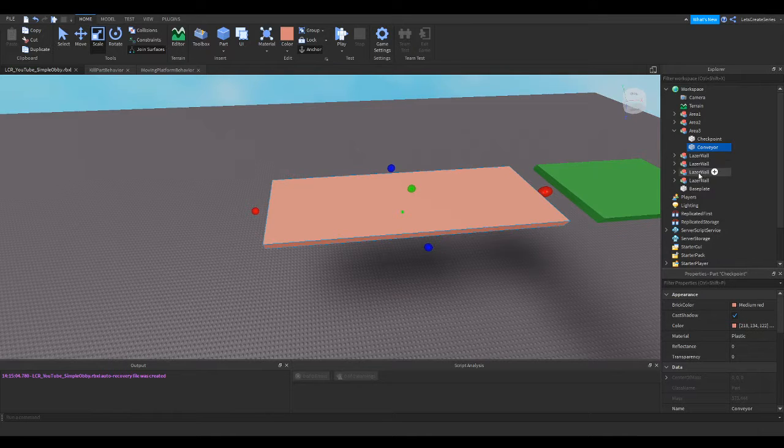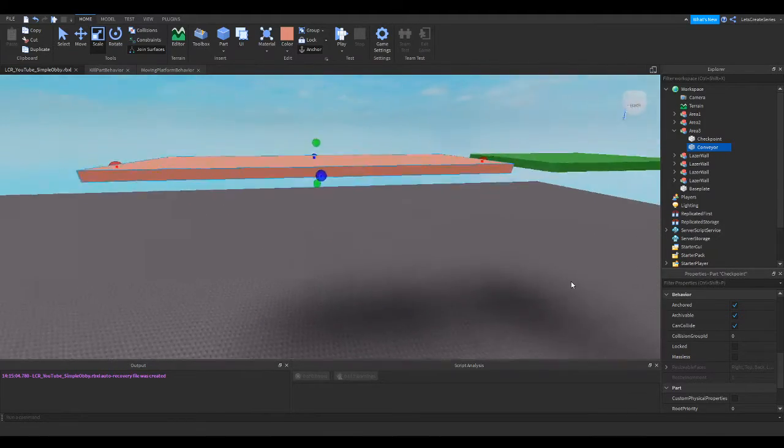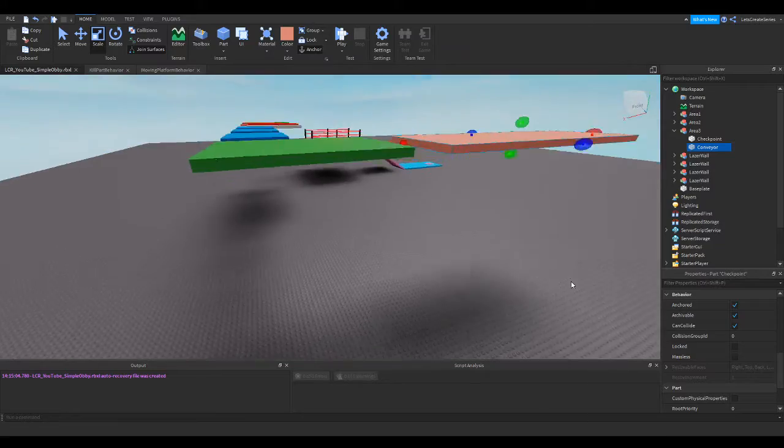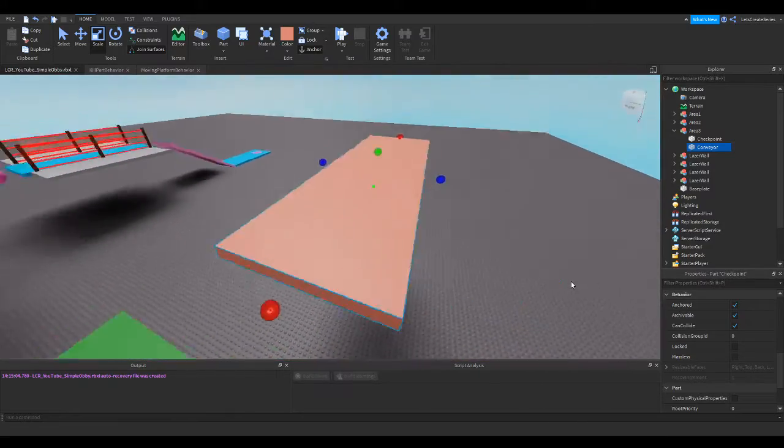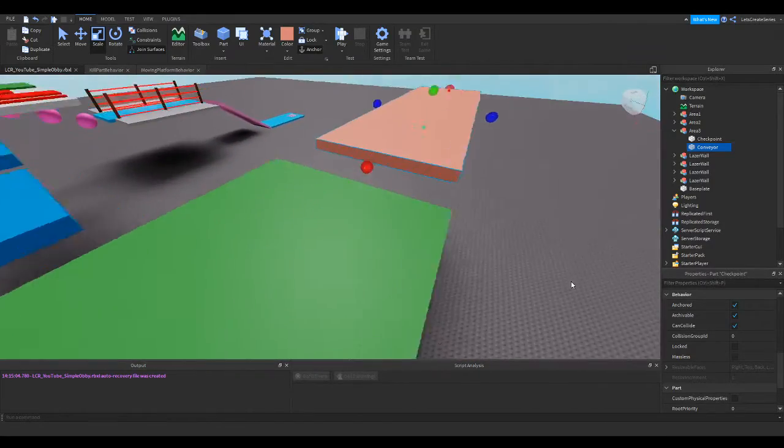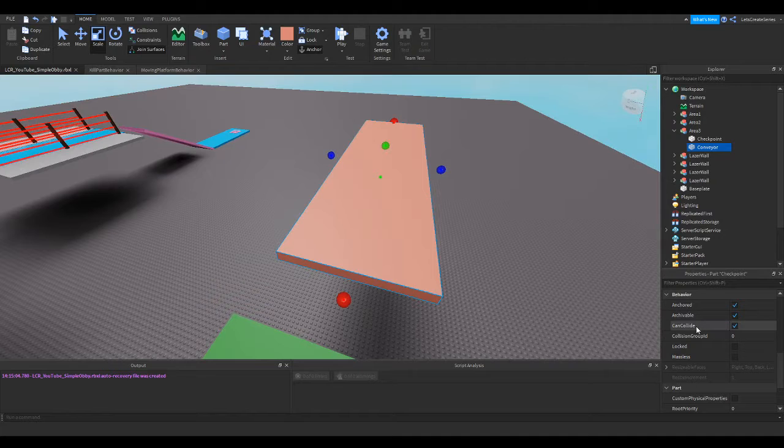And then the last thing we want to do is make sure it's anchored. We can do that with it selected by going into the properties and scrolling down. We'll see those check marks, and Anchored is checked, and that's good. We want to make sure it's anchored. And now with it being anchored, it's not touching another part, which is important. We can make it a conveyor with no scripting at all. All we need to do is set the velocity property. So if we scroll up right above Anchored, we'll see this velocity, and it has 0, 0, 0.